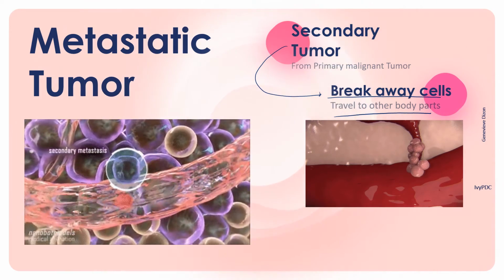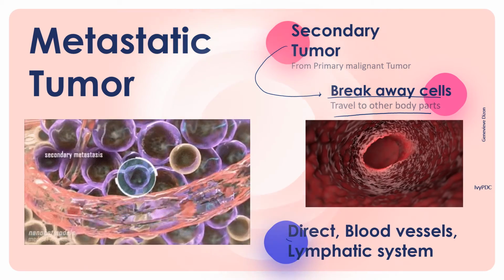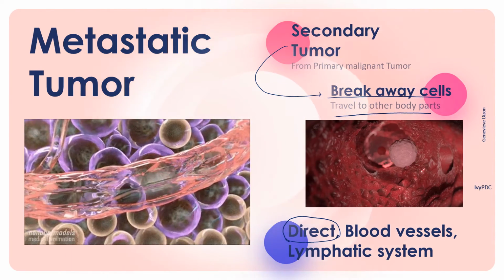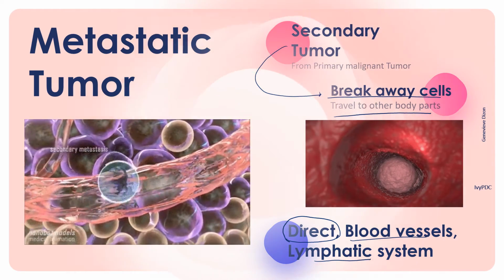And traveling or metastasis may be done in different ways. The tumor may grow directly into the different organs surrounding the neoplastic cells, or they can travel through the blood vessels or the lymphatic system.